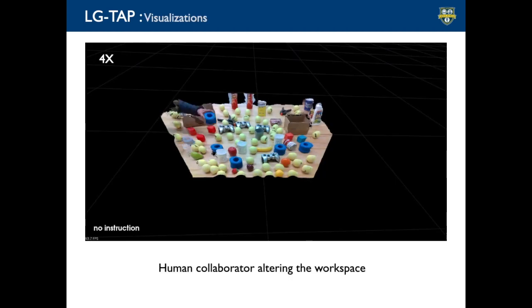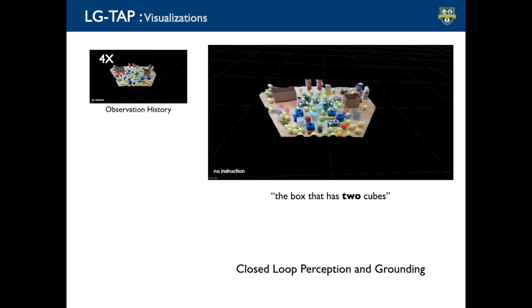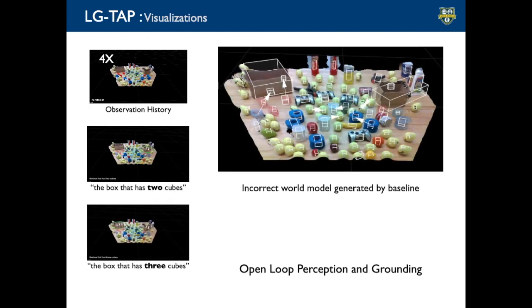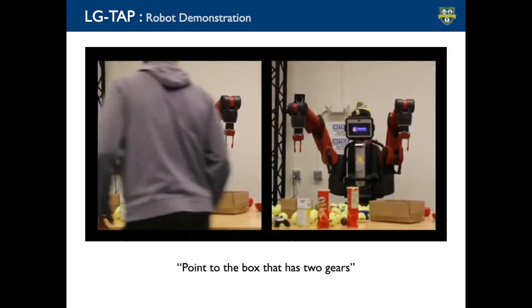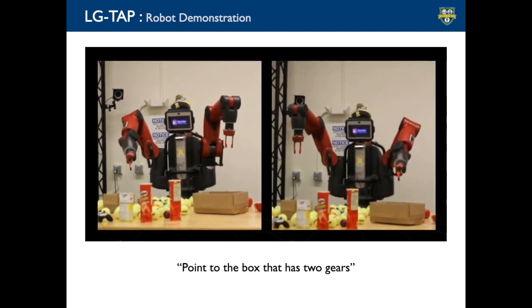Here is a point cloud visualization showing a human collaborator rearranging various objects on the table. Here is the visualization of the lazy backward search enabled by LGTAP for the instruction "the box that has 2 cubes." Here's another example showing the backward search for the instruction "the box that has 3 cubes." In contrast to the previous examples, here is the visualization of the inaccurate world model generated by the exhaustive baseline for the same instructions. This video shows a robot demonstration in two different scenarios for the instruction "point to the box that has 2 gears."